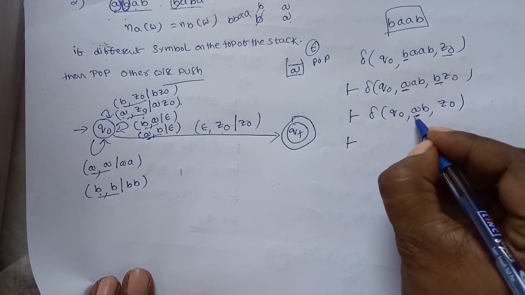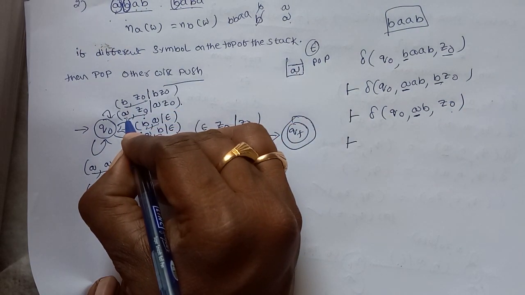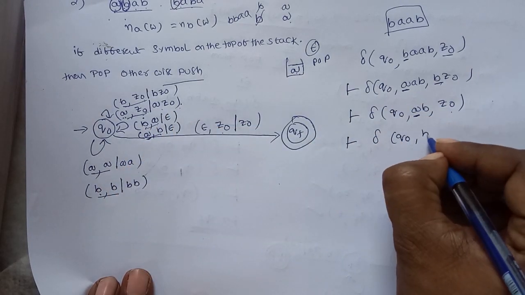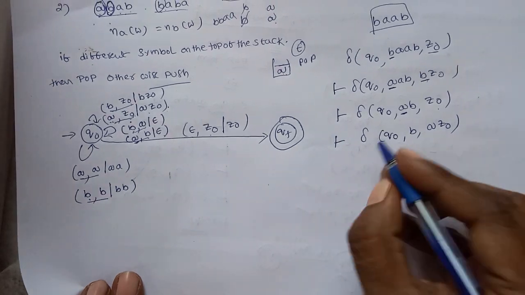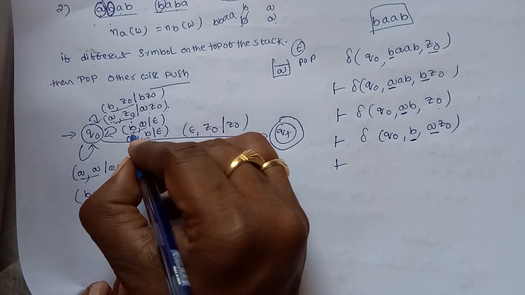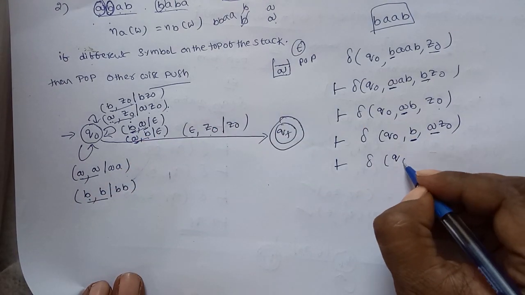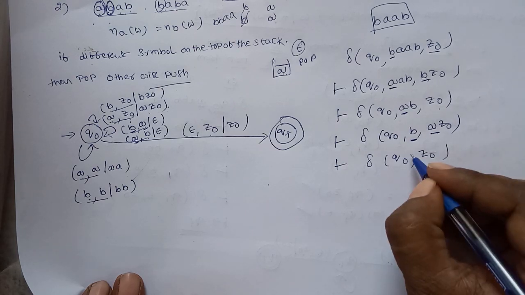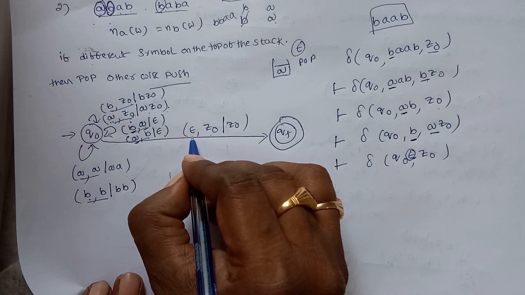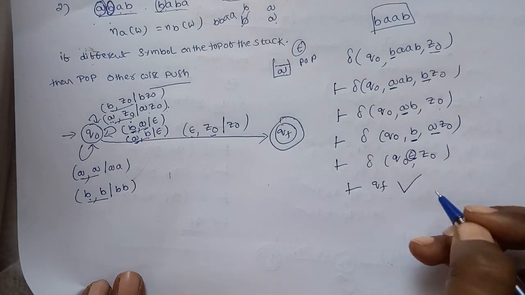Now the input is A and the stack top is Z naught. What do we have to do? Perform the push operation. Q naught, B, A Z naught. Now the input is B and the stack top is A, so perform the pop operation. Now the input is epsilon and the stack top is Z naught, so move to the final state, and the string is accepted.